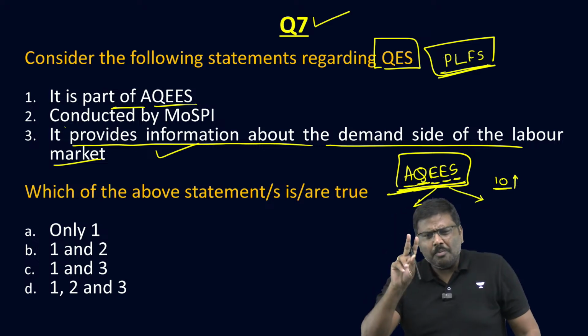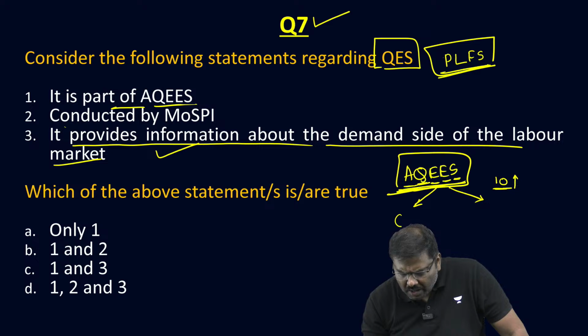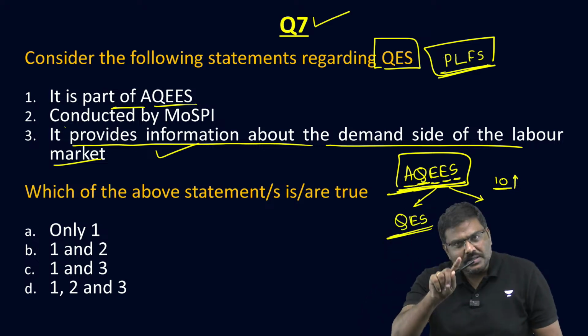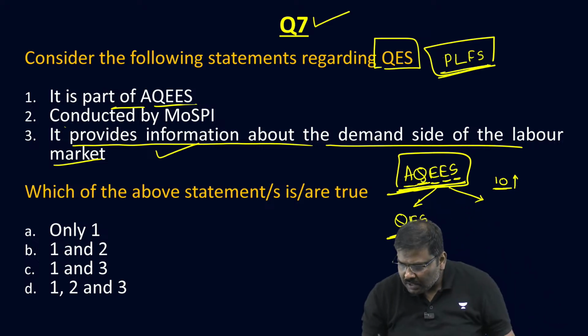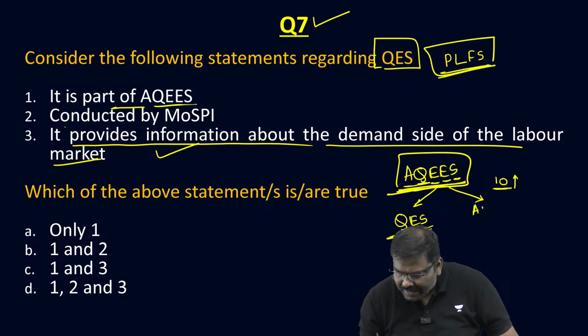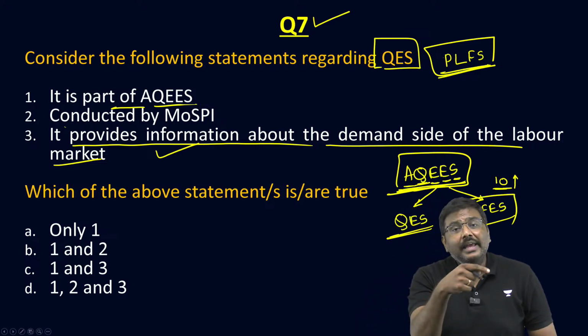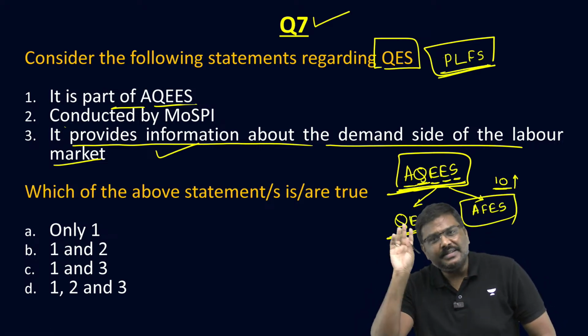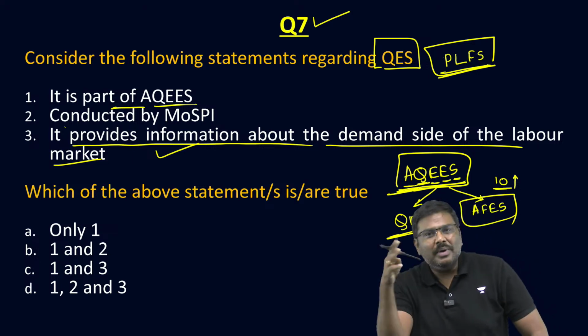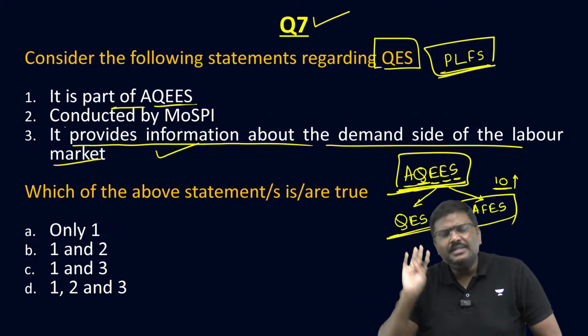One is called QES, Quarterly Employment Survey, and the second one is AFES, Area Frame Establishment Survey.